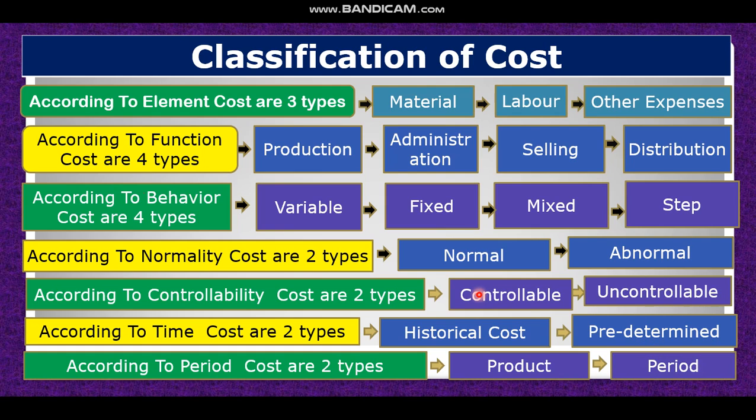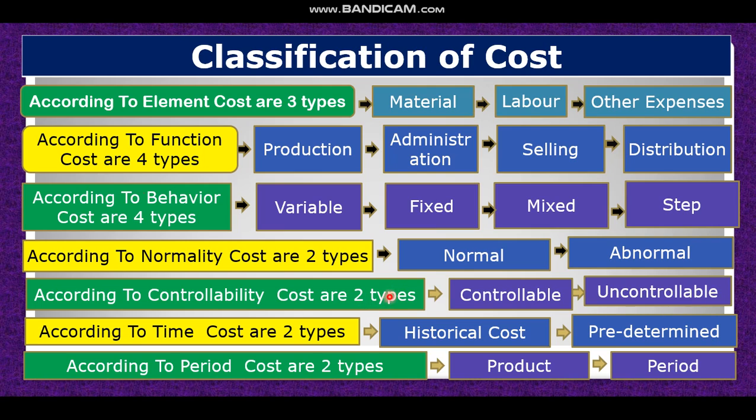Dear student, these are the important classifications of cost. Again I am telling, according to element of cost, it is three types: material, labor, and other expenses. According to function, it is production cost, administration cost, selling cost, distribution cost. Then according to behavior, it is variable cost, fixed cost, mixed cost, and step cost.